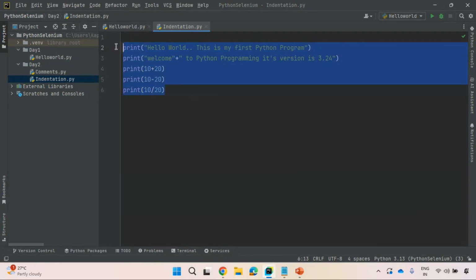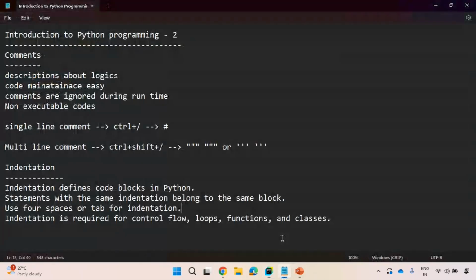To make you understand, I'm just taking this control flow, a simple if conditional statement. Don't worry for now, if you don't understand it is absolutely fine. We did not discuss control flow yet. To make you understand indentation, I'm just taking this simple example.